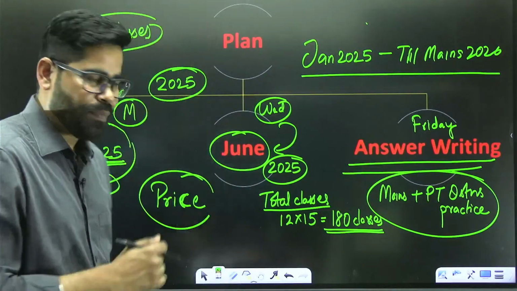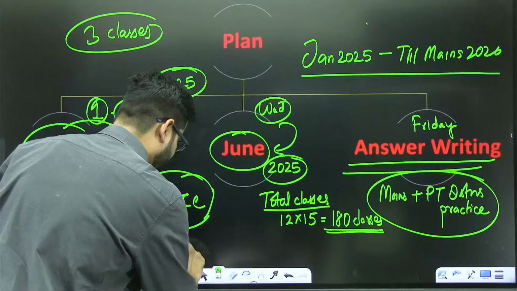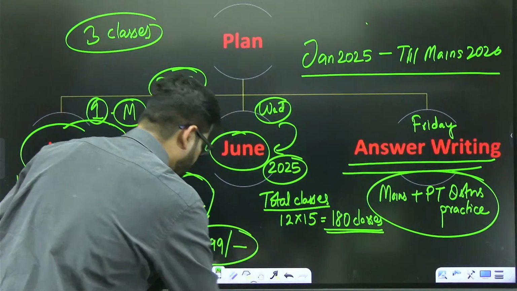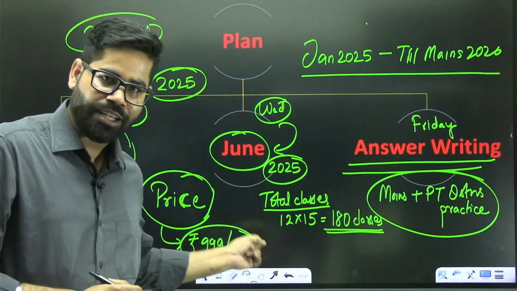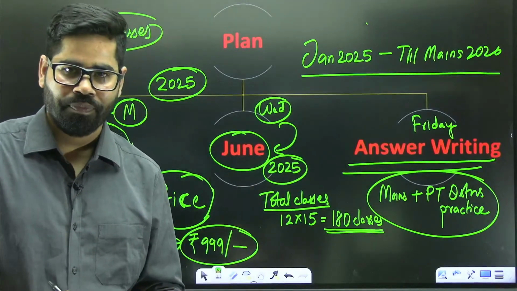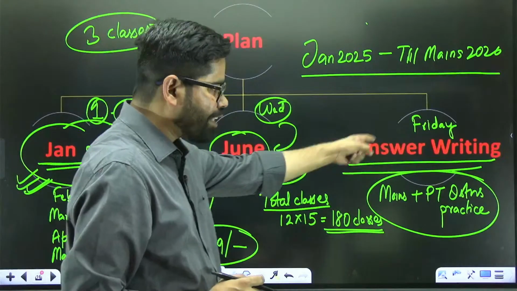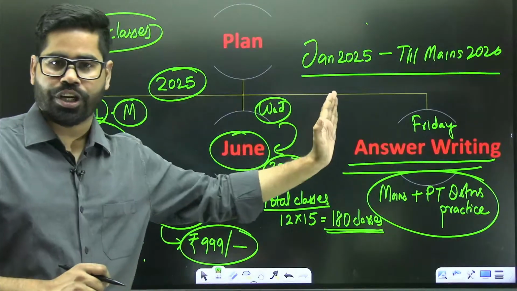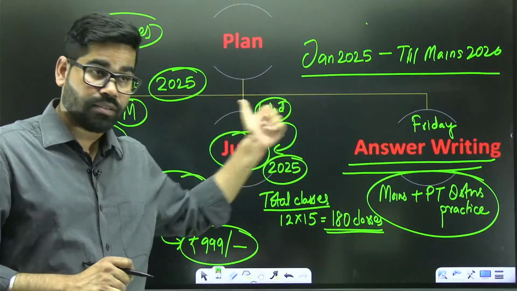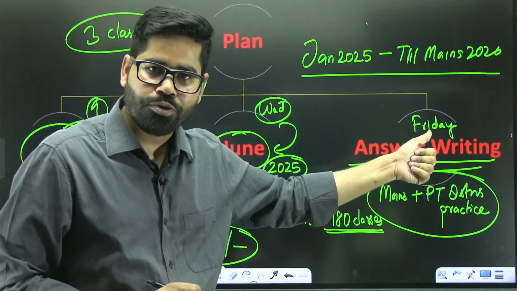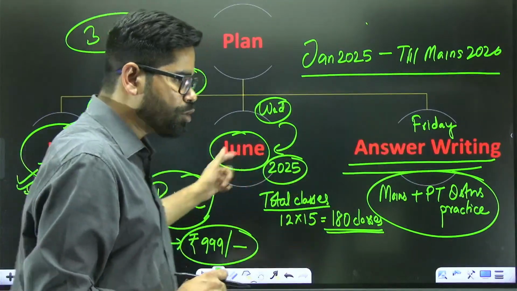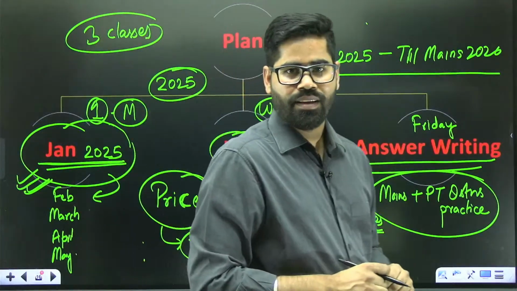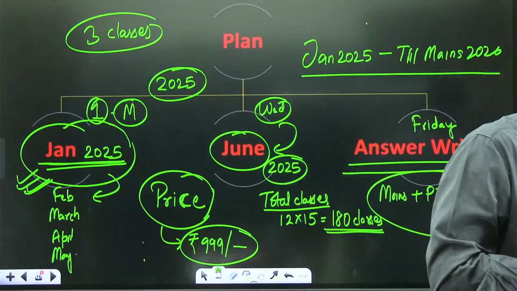So we are keeping the price at rupees 999. Okay. We are keeping the price of this at 999 only. Here we are including the answer writing part also. We are covering the entire portion from magazine to current affairs, the Hindu newspaper, Indian Express newspaper and all. We are going to have 180 classes in total approximately to cover this entire portion.